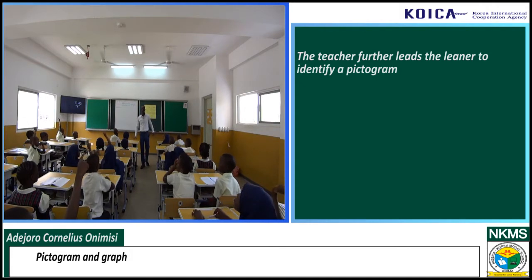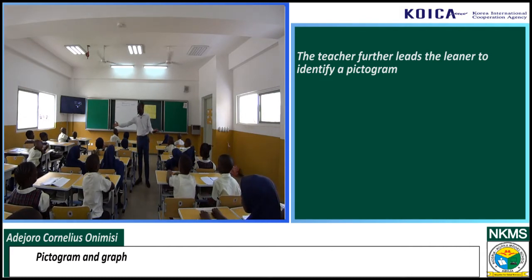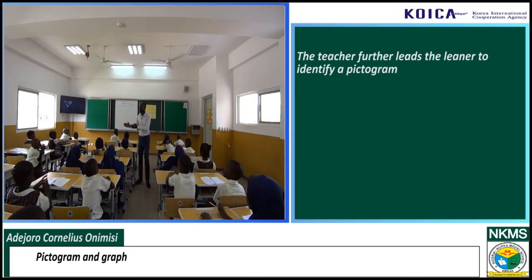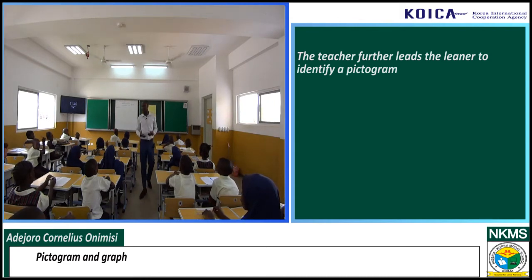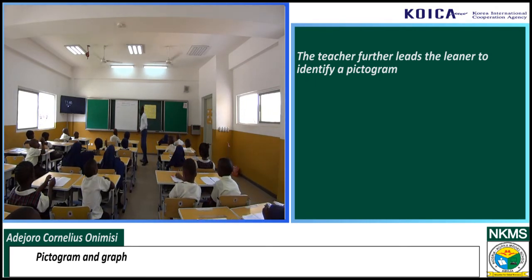When you have 2 lawyers standing, and one is carrying 2 books in his or her hand, another lawyer is holding 1 book in his or her hand. Do you need anybody to tell you that this lawyer is carrying 2 books and this lawyer is carrying 1 book? As long as you can see, you will know. Now let us look at the definition of pictogram before we proceed.